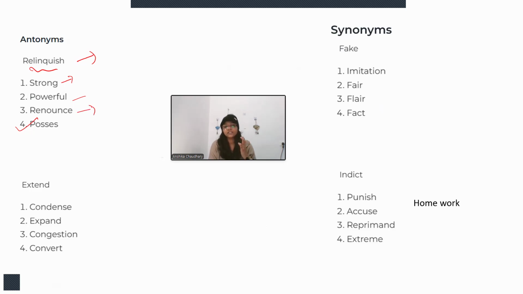Renounce is to deny something formally, right? Renounce is a word which is useful for denying something formally. Possess means to have something. So the antonym will be possess.